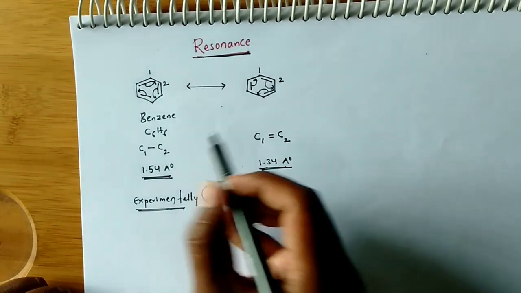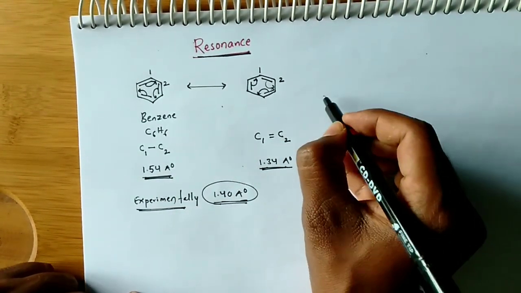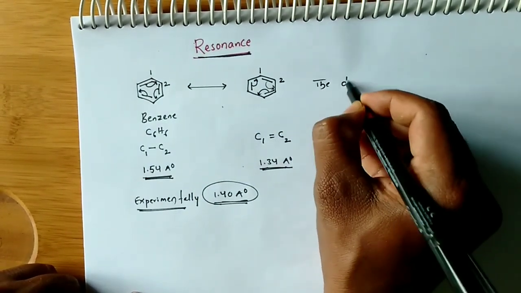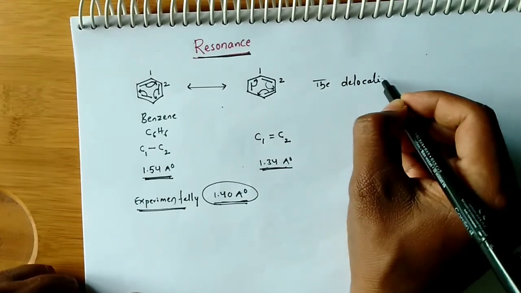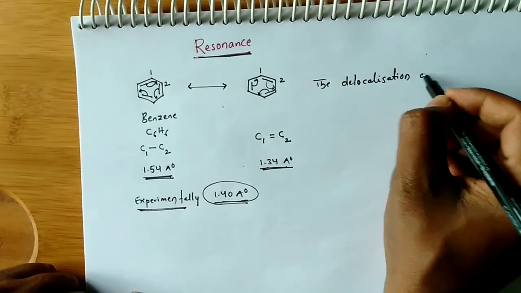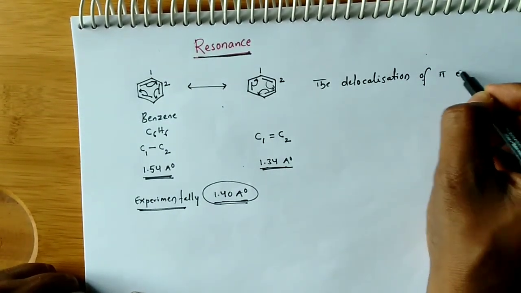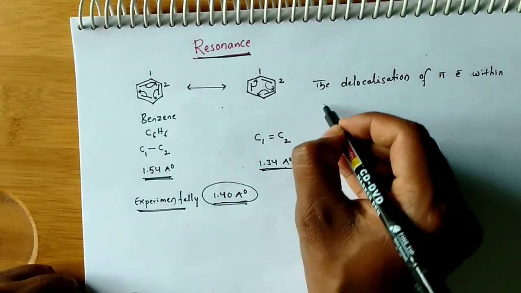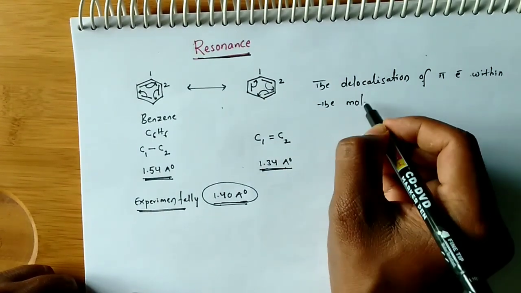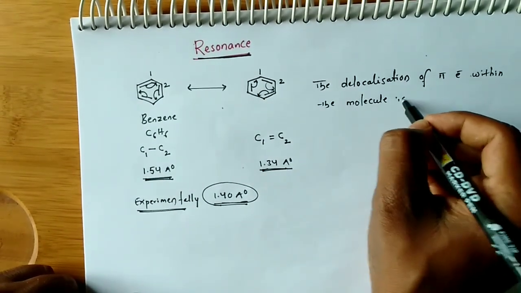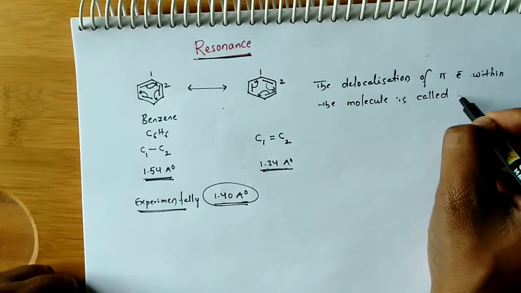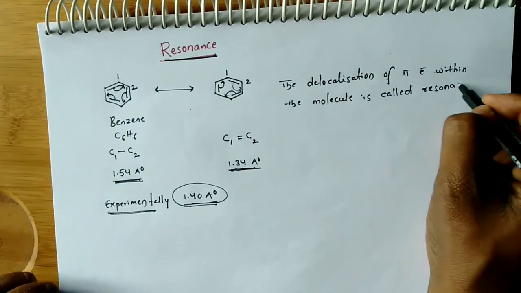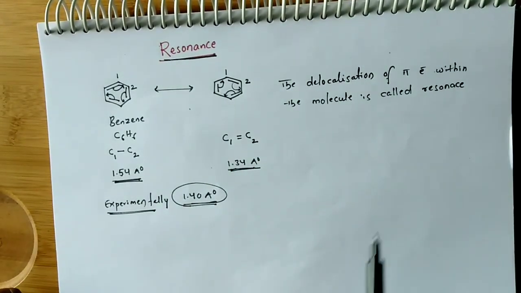So this delocalization of pi electrons is called resonance. The delocalization of pi electrons within the molecule is called resonance. Hope it is clear to you.